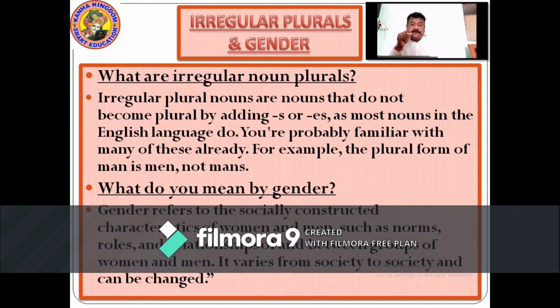For instance, tooth, one tooth, T-O-O-T-H. Want to make it plural, how do we make it? T-E-E-T-H, double O is replaced with double E, becomes teeth. Foot, F-O-O-T, foot. That double O is out. You have to write F-E-E-T, where double E is in the place of double O to make the plural form of a noun. As simple.